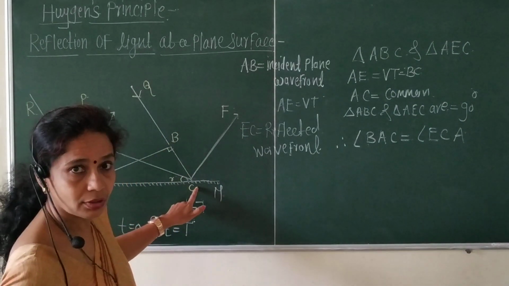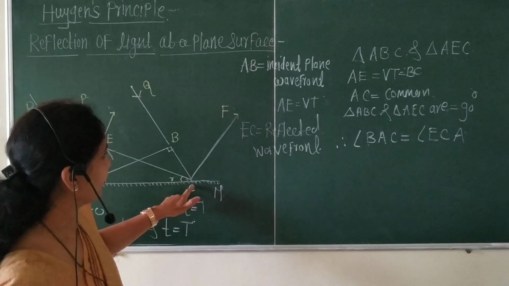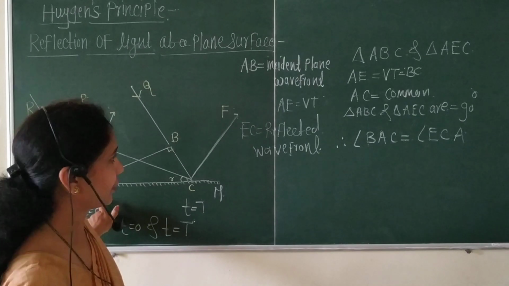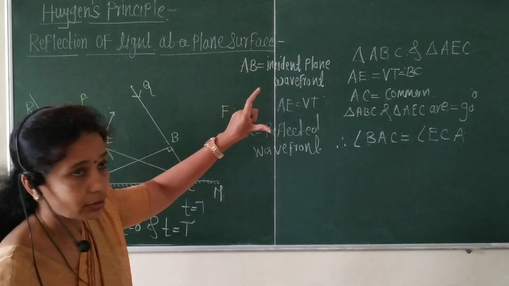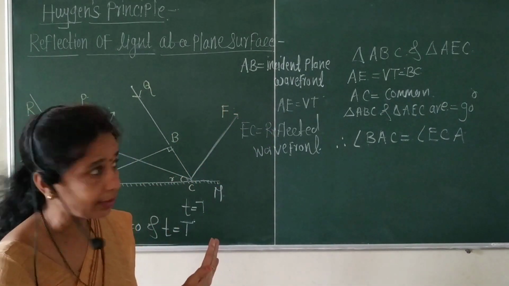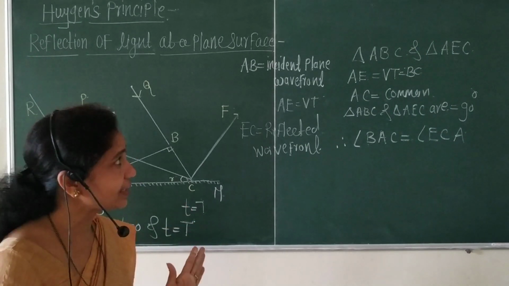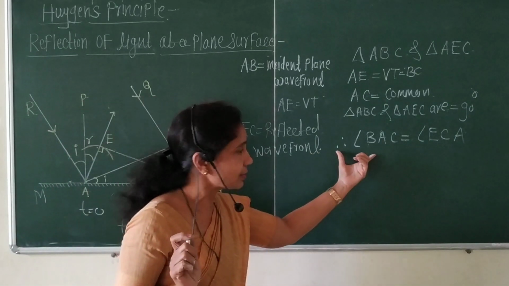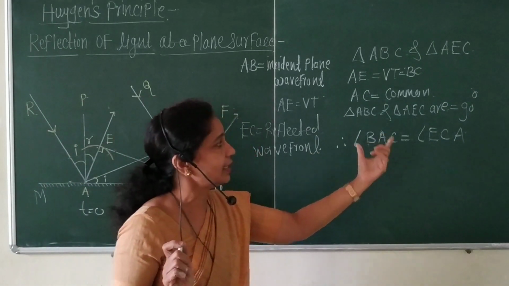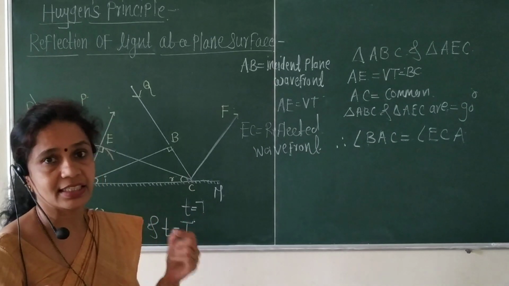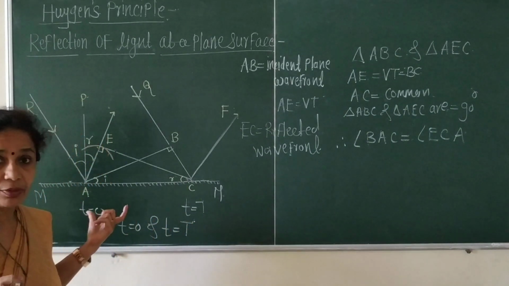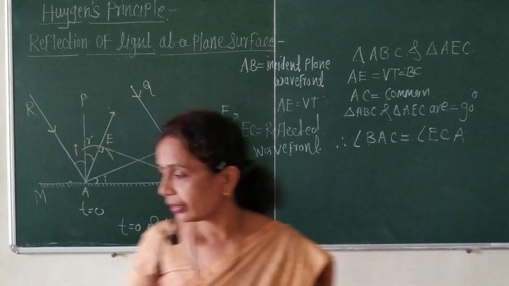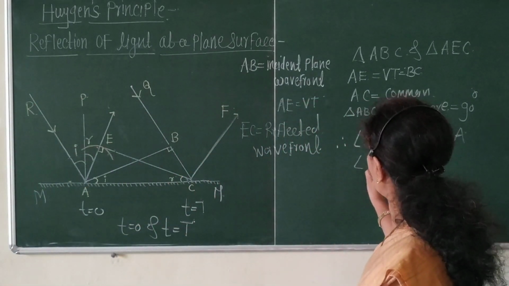BAC is equal to the angle ECA, because these two triangles are congruent triangles. Triangle ABC and triangle AEC are congruent, and therefore this angle BAC is equal to the angle ECA. What is the angle BAC from the figure? See this, BAC is nothing but I, angle I.